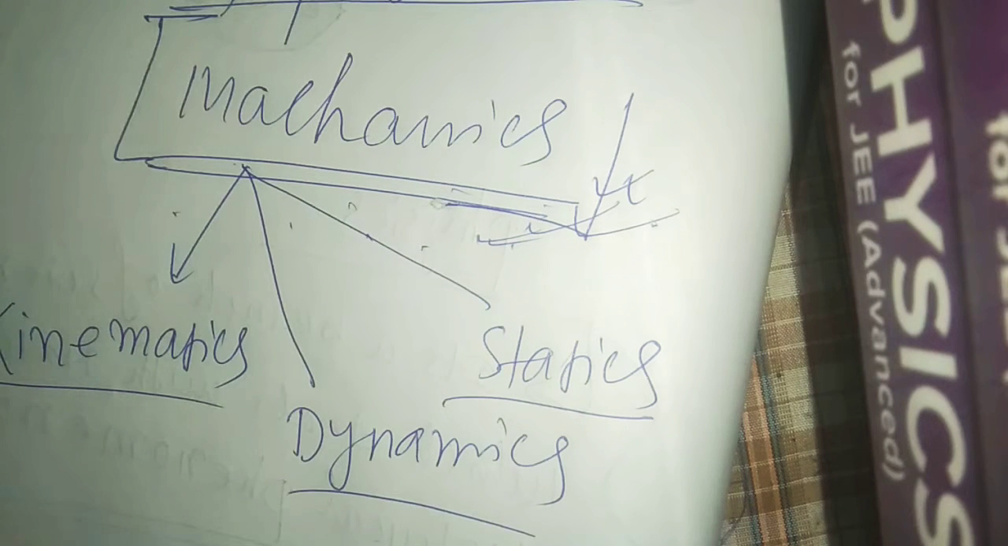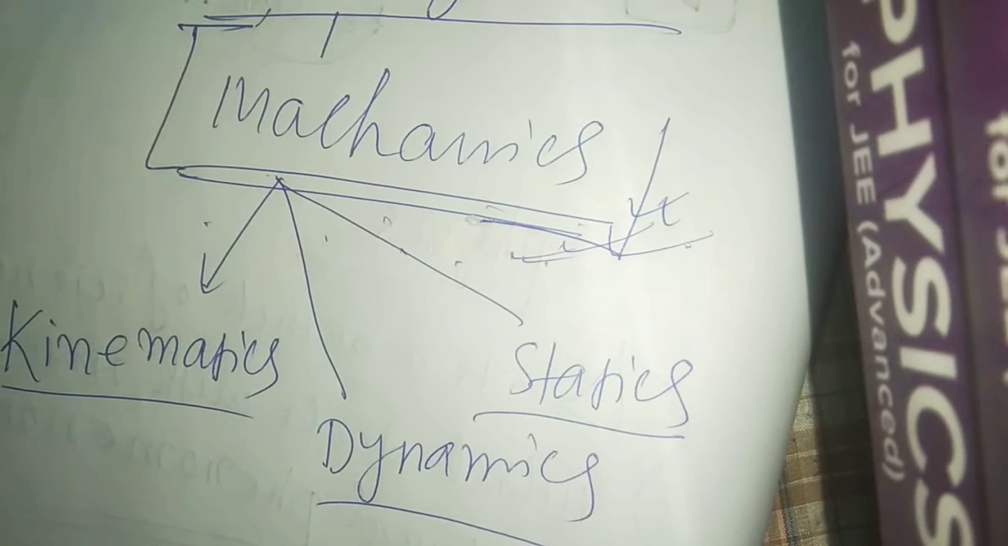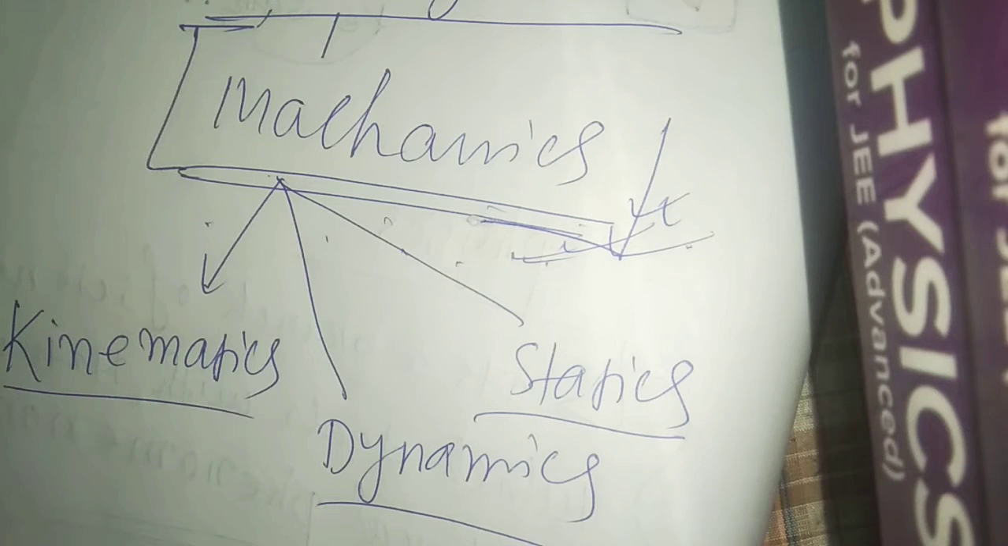What is the definition of kinematics? Kinematics is a branch of mechanics where we describe the motion. We do not discuss the causes behind a motion. We just give the description of motion, and we don't discuss why this motion is happening.